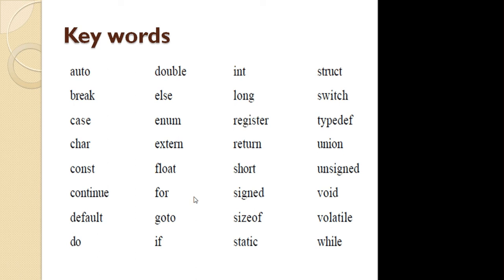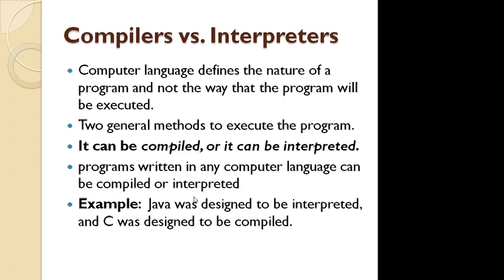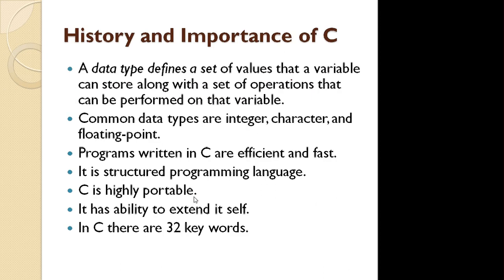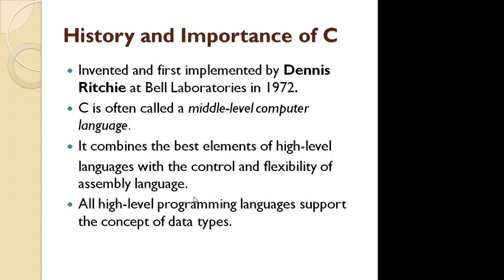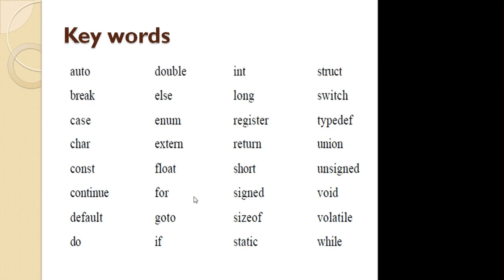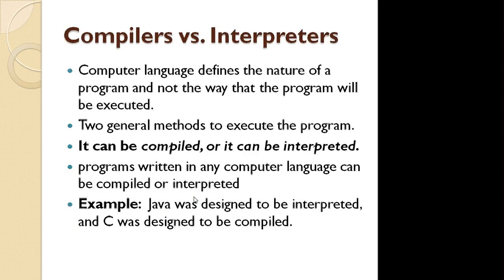So this is about the history and importance of C programming language. After studying the C programming language, when you start writing the program, there is the computer language. That computer language defines the nature of the program only, and it does not define the way the program will execute. After writing a program, you have to execute it.